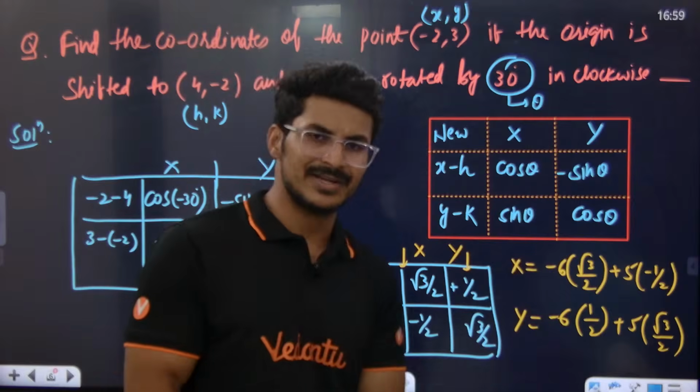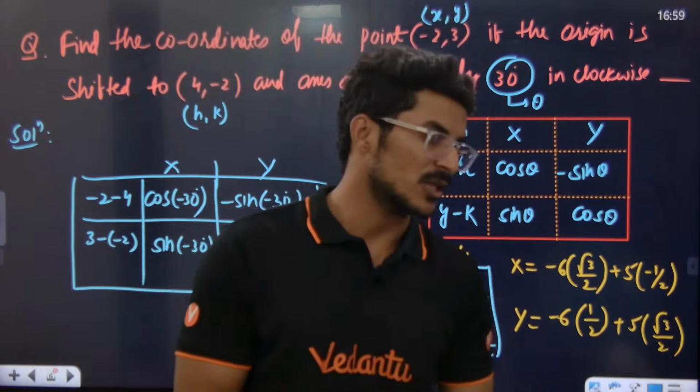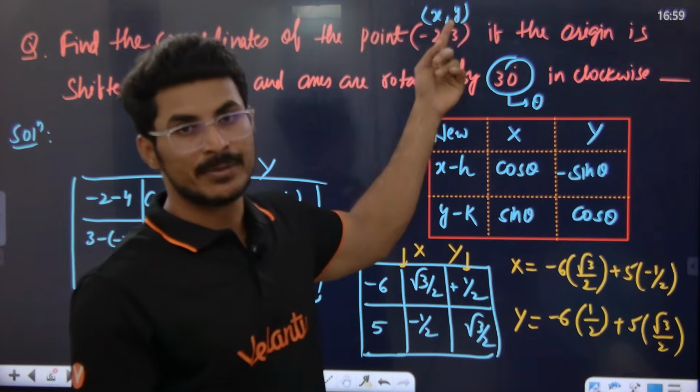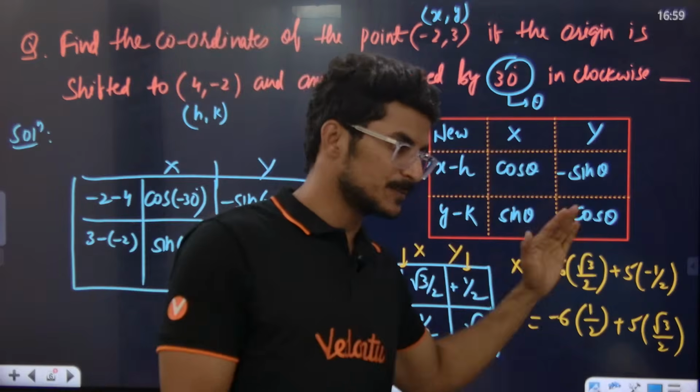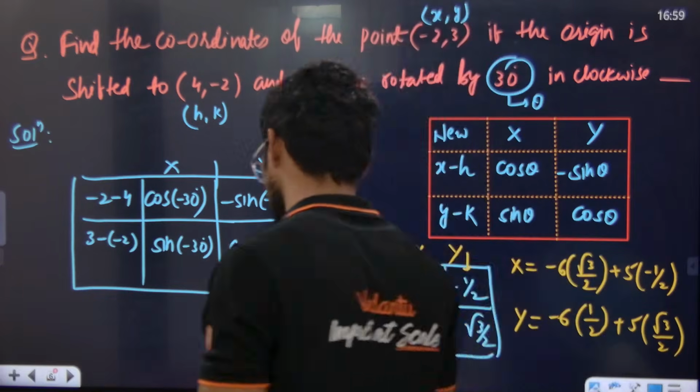Sorry sir, roots have come. So what? It's fine, let it be in roots, no problem. Did you understand what I said? So the new coordinates of the point minus 2, 3 will be this and this. So this is how we do rotation of axis and shifting of origin questions.